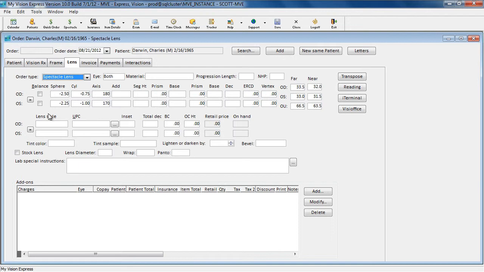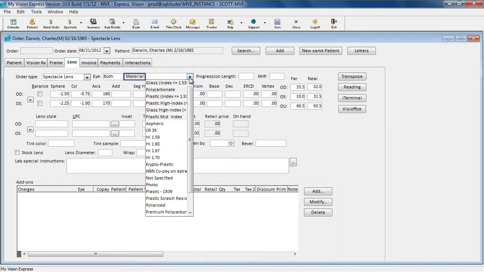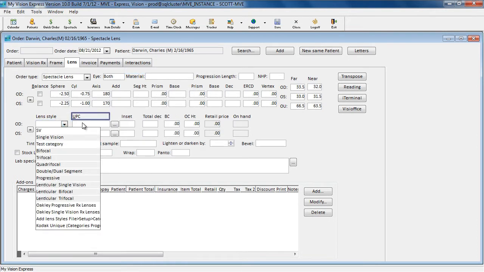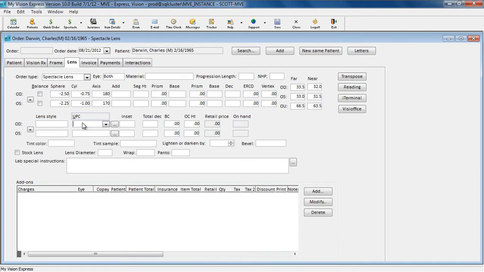This brings us to the Lens tab. As you can see, the prescription has now been added to the order. The next thing to do here is to add the lens. You can either do so manually by using the drop-down fields and selecting a material, a lens style, and lastly selecting it from the UPC field. Or you can click directly in the UPC field, use a barcode scanner, and that will populate the lens.